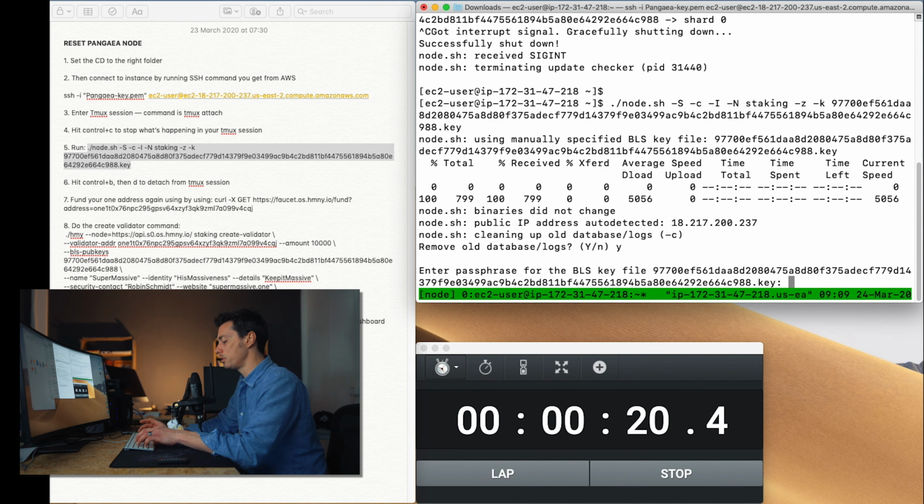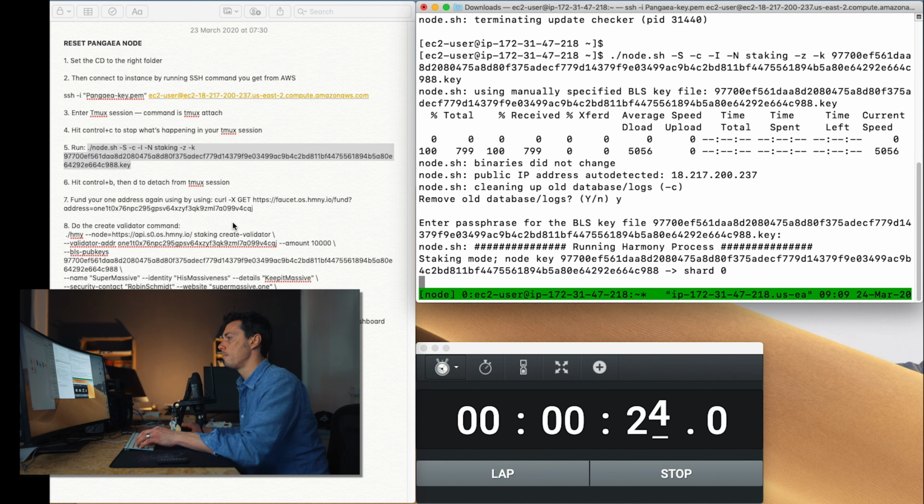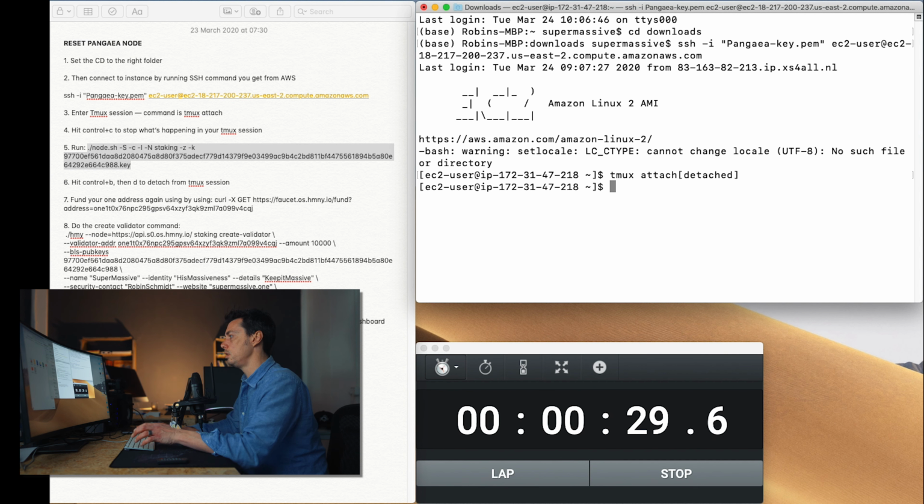Want to clean up the old logs? Yes. That's done. Then we're going to detach, Control B, D, there we go.